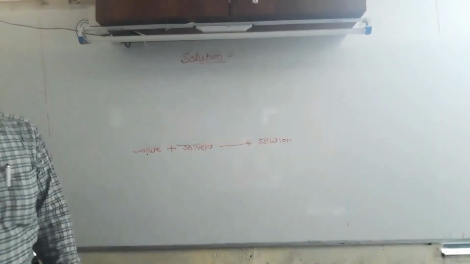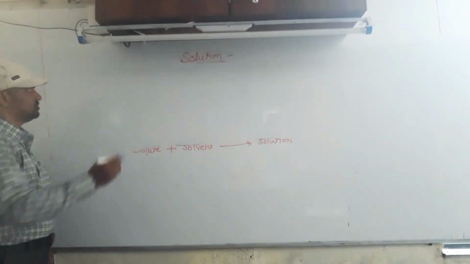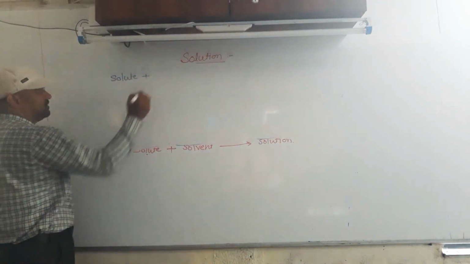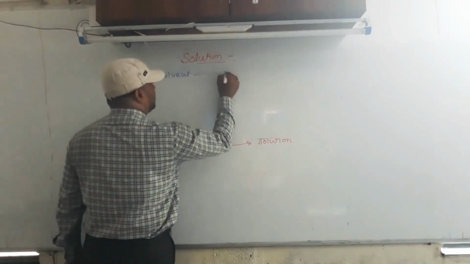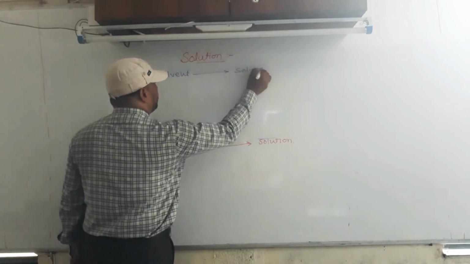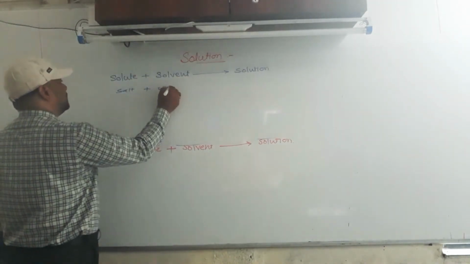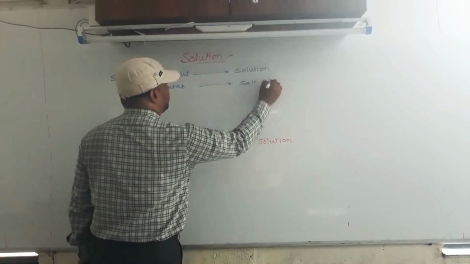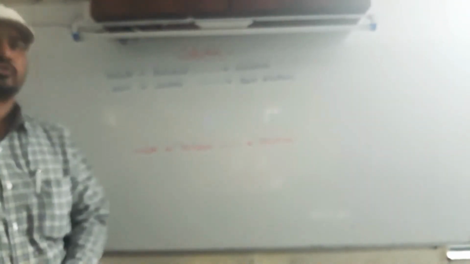This is our base, the simple one: salt dissolved in water, that is salt solution. We prepare a simple but concrete base to learn the whole lesson. Solute plus solvent gives solution. We take one very simple example: salt dissolved in water gives salt solution. From this example, we learn so many things in chemistry related to solutions.